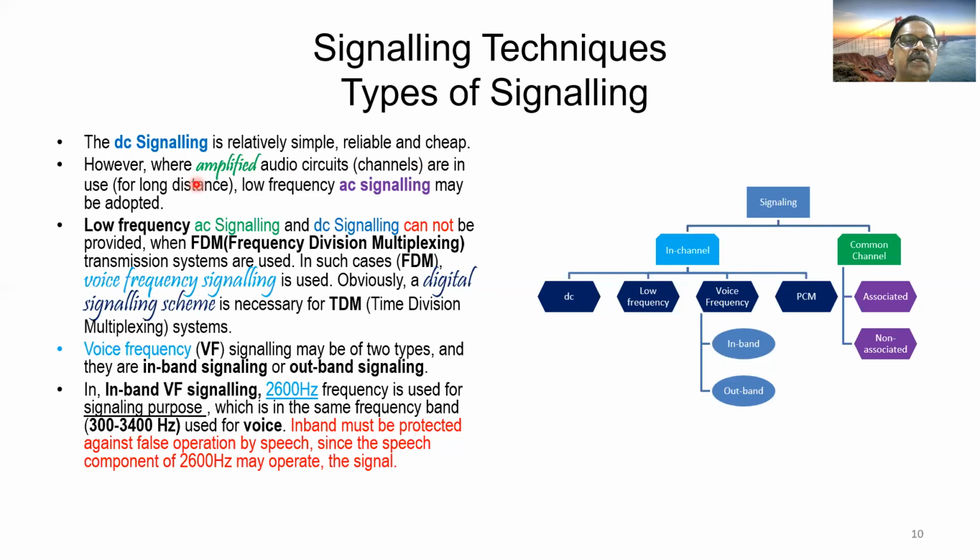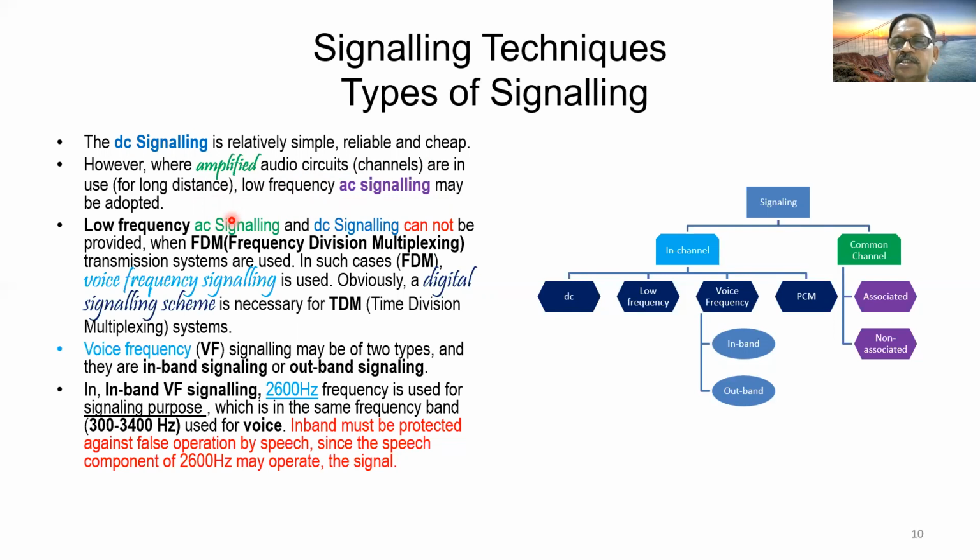However, where amplified audio circuits or channels are in use for long distance, low frequency AC signaling may be adopted. So this DC signaling is okay in case the distance between two stations is less.